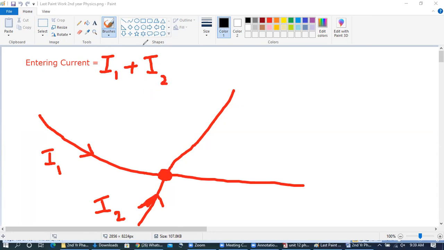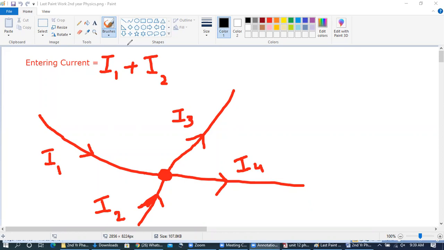Now let's see what is the amount of the current leaving. Let us consider these two other wires. This wire has a current of I3. This is the current leaving because its direction is away from the junction, while here is another current, I4. Its direction is also away from the junction.